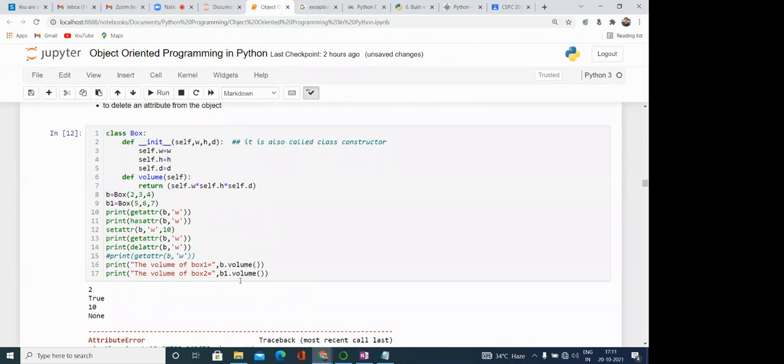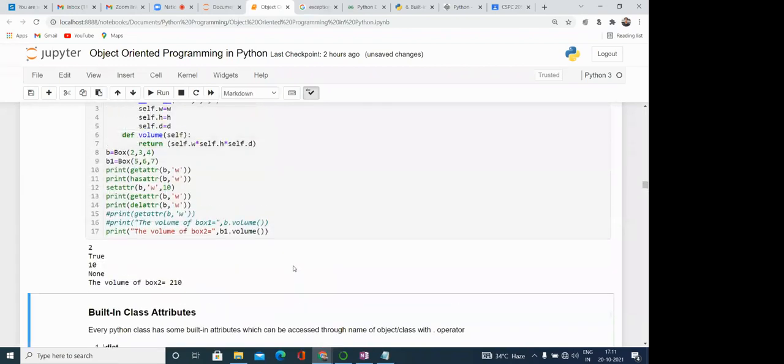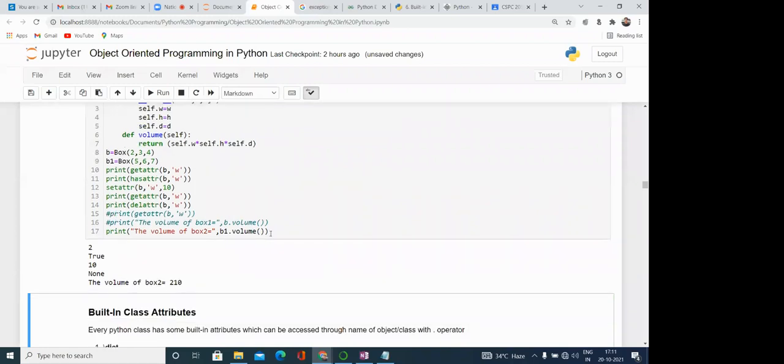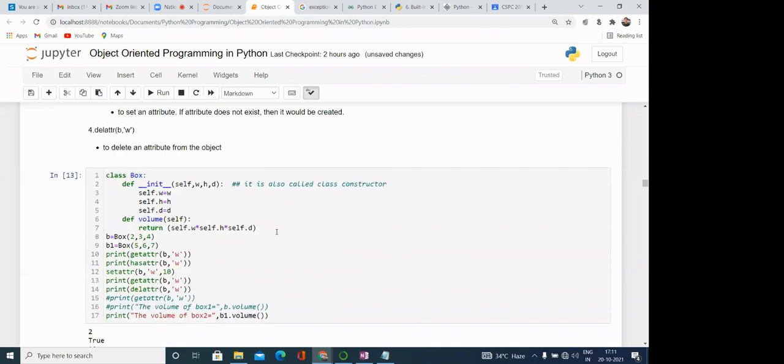Here you can see, because it is not available, that's why it is raising an error. Okay, b1.volume. Now you can see the volume is 210.